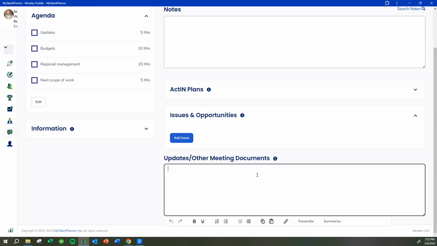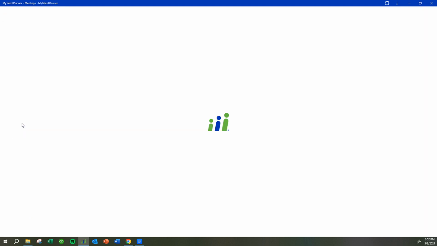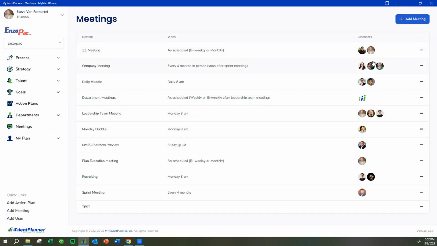You can add updates. You can put links in here to documents. The meeting interface is very functional and very flexible to basically track every meeting in your company. The only person that can see into a meeting is a person that is an attendee of the meeting.